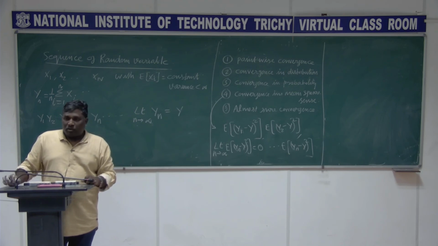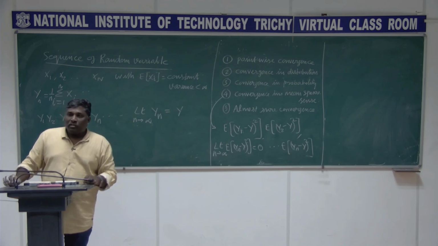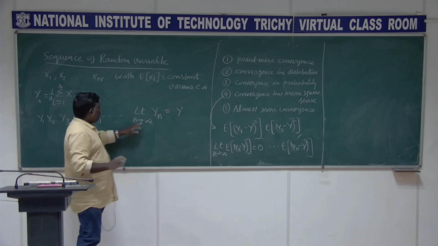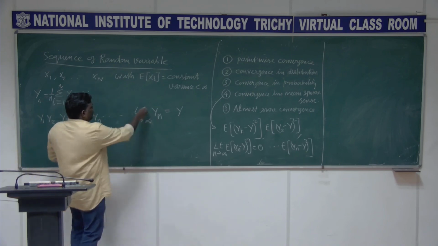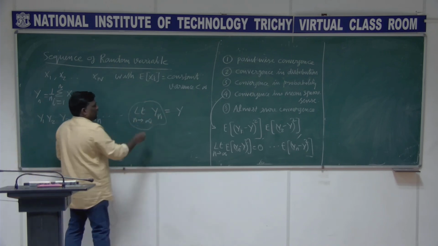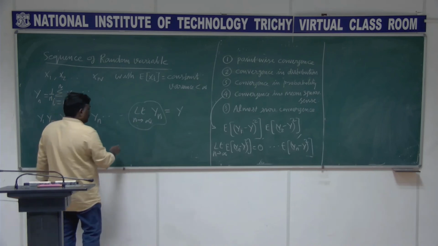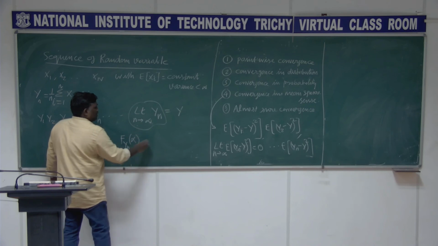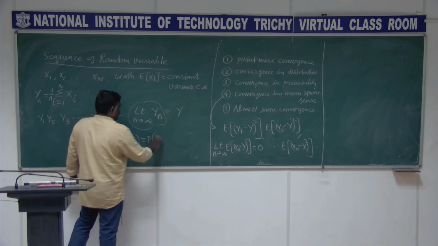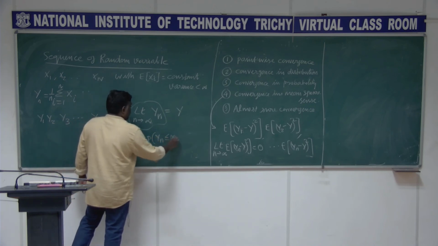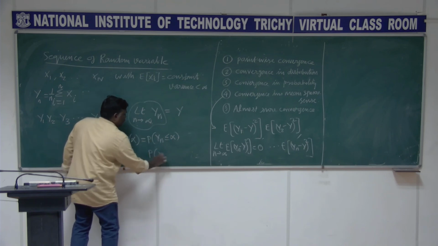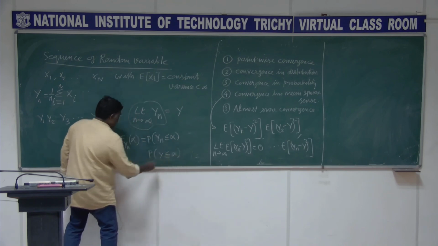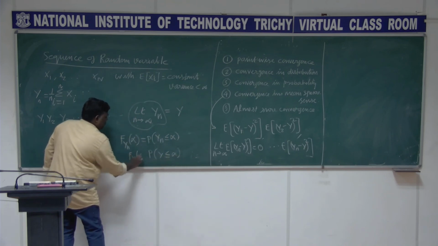Distribution level means the probability of, right? If I call this Yn, I convert that into the distribution at alpha: probability of Yn less than or equal to alpha, and we have probability of Y less than or equal to alpha, which is FY of alpha.